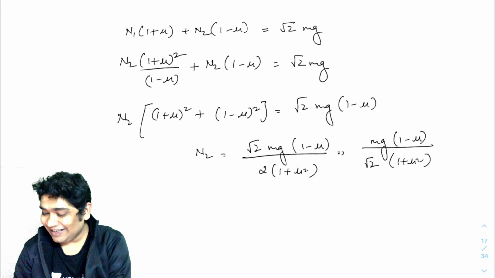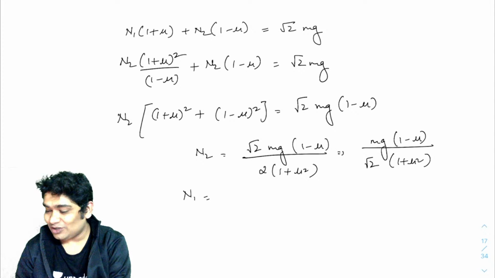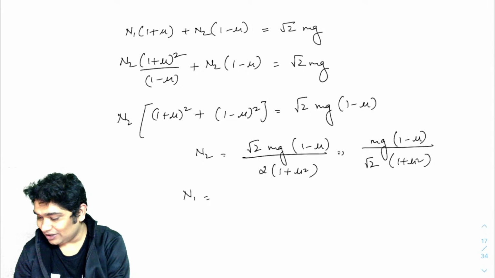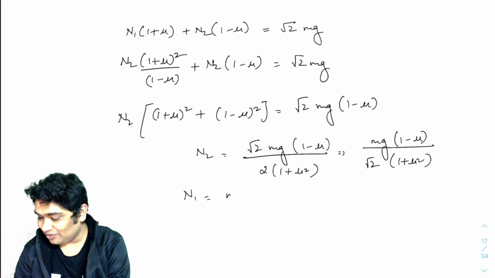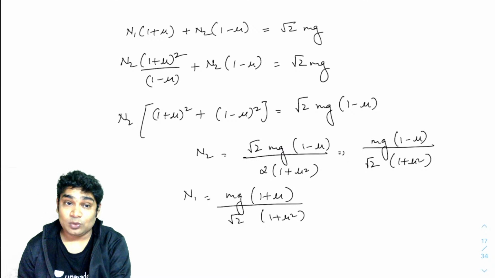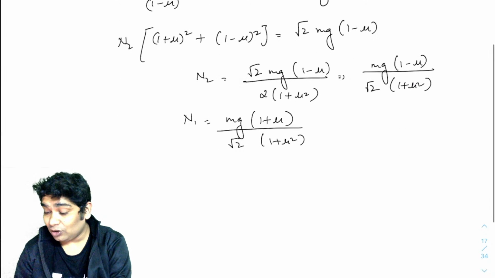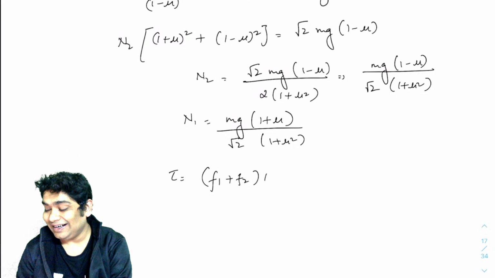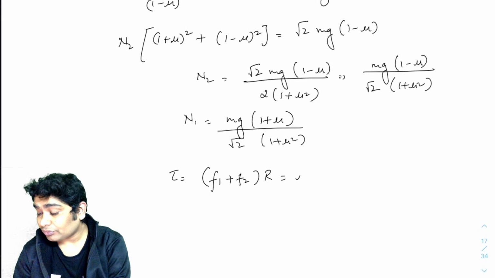Okay. Now n1 of course would be, it was (1 plus mu) times n2, so n1 would be mg(1 plus mu) over root 2(1 plus mu square). Now that I have n1 and n2 both, I know the net torque due to friction. Tau due to friction would be (F1 plus F2) times R, and that would be mu R(n1 plus n2).